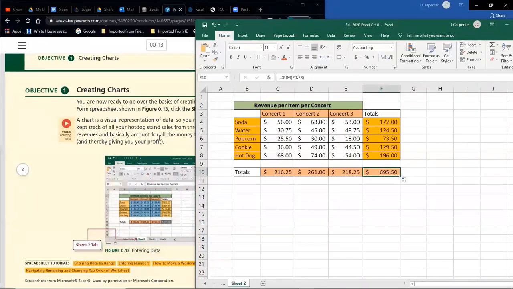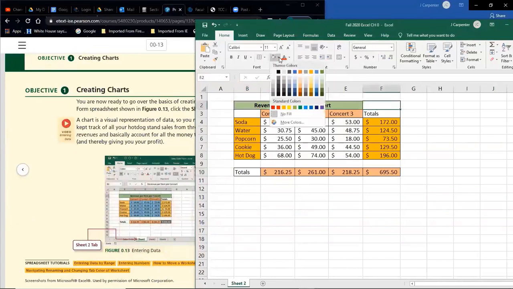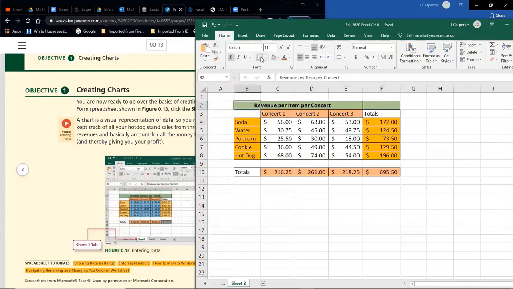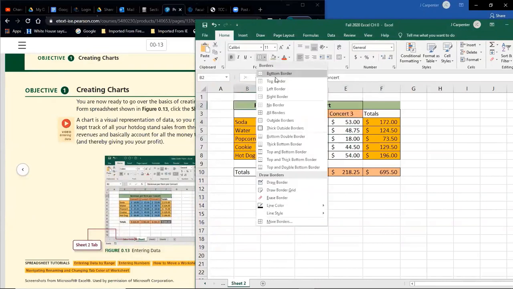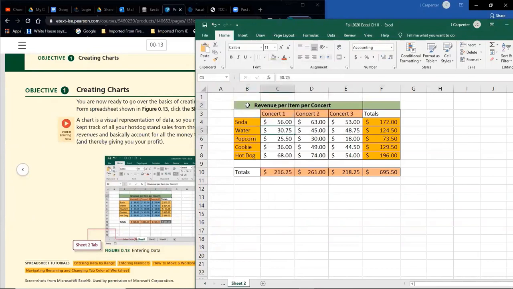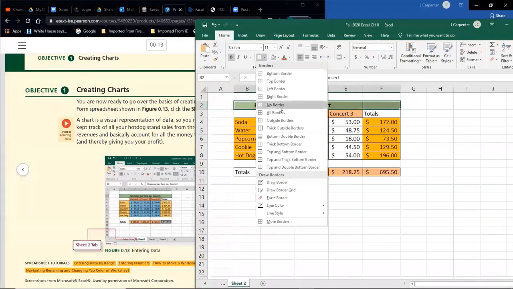So not too bad. You might notice there's one minor difference, and I just caught this, that the revenue per concert actually goes all the way across. So let's make that one green as well. Same green, there we go. Let's take the border off of that one. So I'm gonna hit no border. I'm just fixing up something. Oops. And then all borders.